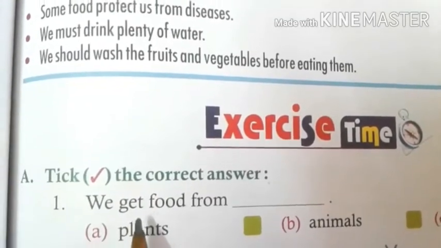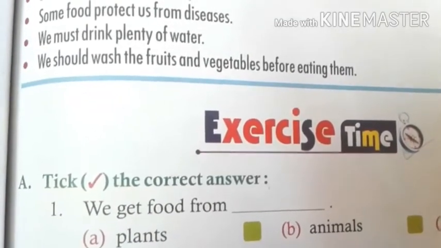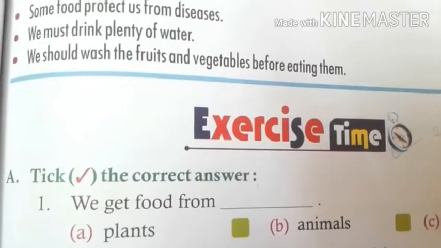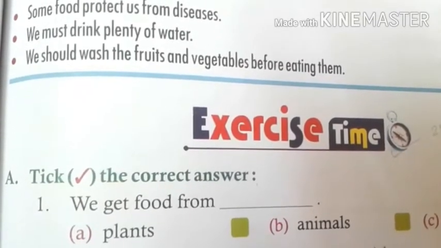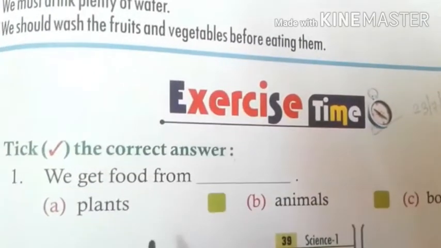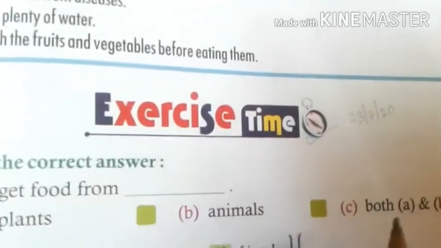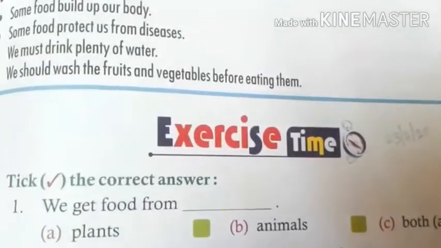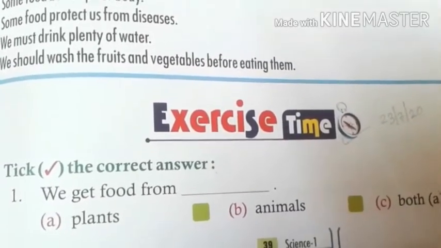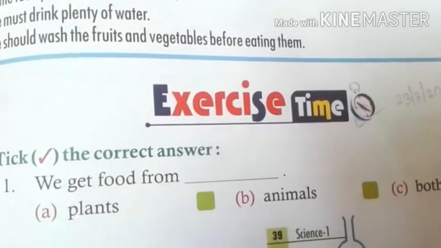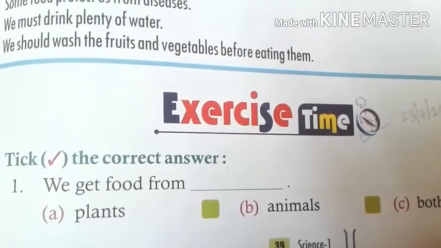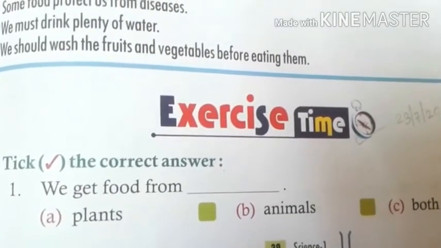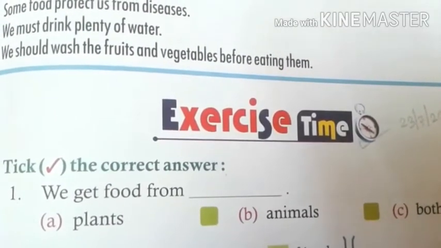Number 1, we get food from dash. So students, do we know that we get food from plants or animals, or both A and B, that is plants and animals? We get food from both plants and animals. We get fruits and vegetables from plants, pulses from plants, and from animals we get fish, egg and meat.